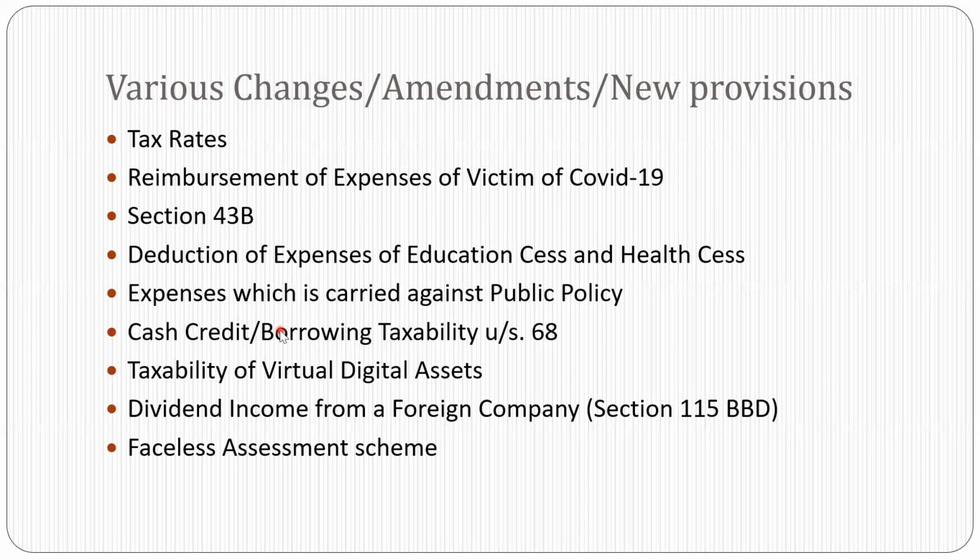Then the next is expenses which are incurred against public policy. Mostly this affects pharmaceutical and healthcare companies. What does the explanation say? It says that if there is any expense incurred by a company, and the purpose of that expense is prohibited by any law, or it is an offense under that particular law, then the expense will not be allowed as an expenditure. Very strong words are being given. The purpose should be an offense and prohibited by some law.